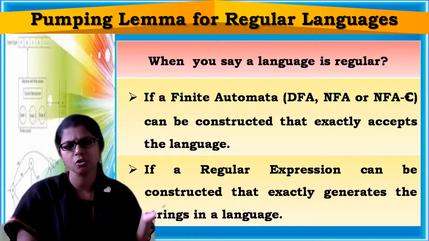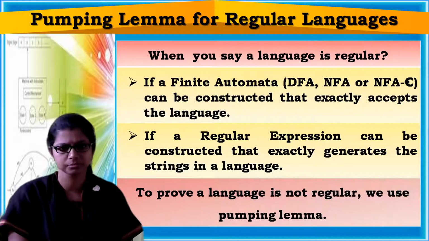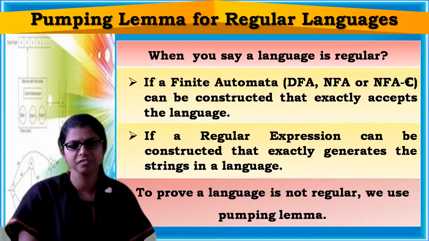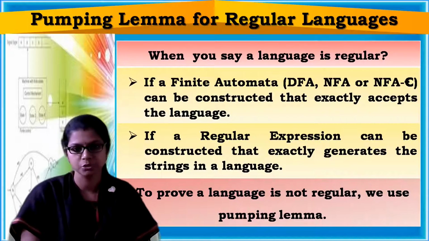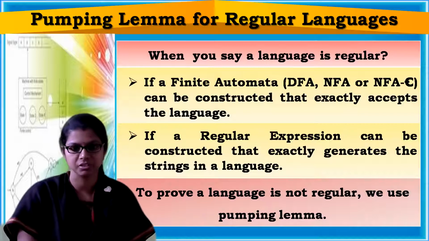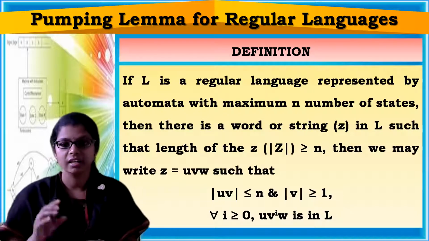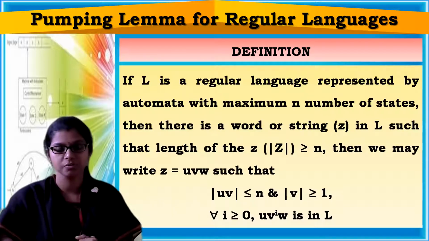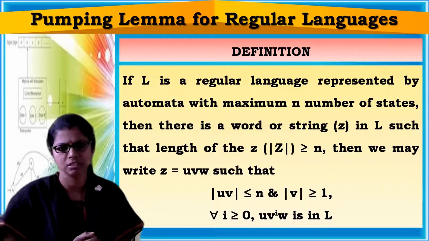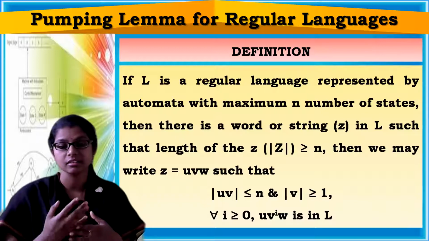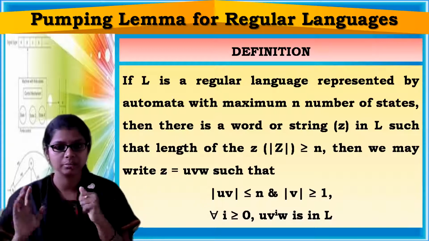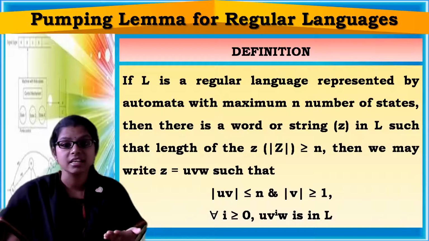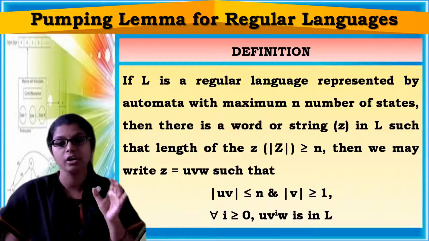Now coming to the concept of pumping lemma. To prove whether a given language is regular or not, we make use of the pumping lemma concept. So before getting into that, let's see the definition of pumping lemma first. If a language L is a regular language, it is represented by an automaton with maximum n number of states. When you say that a language is regular according to the pumping lemma, this definition is going to say when you can say that the given language is regular.